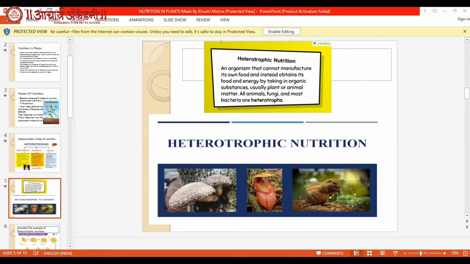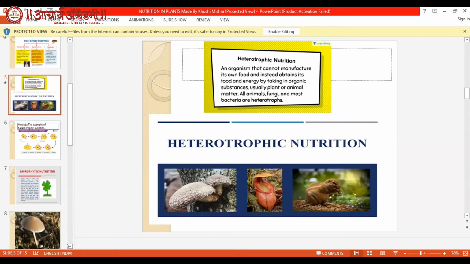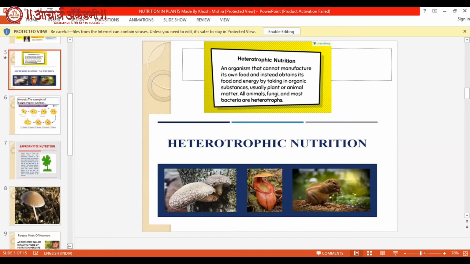So as we have discussed heterotrophic mode of nutrition, can anyone tell me what do we mean by heterotrophic mode of nutrition? The organisms which cannot make their own food can survive on another, and it takes the nutrition from the other organisms. Hetero means other. Yes, very good. So can we see the heterotrophic mode of nutrition images?